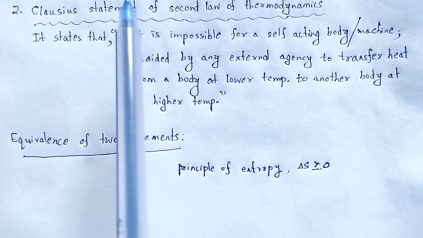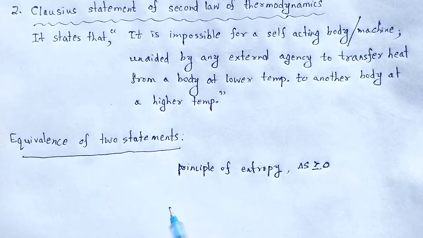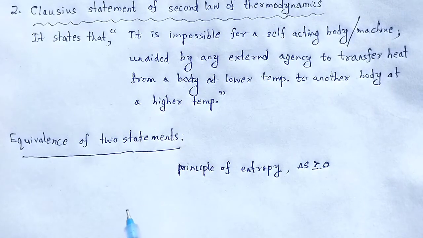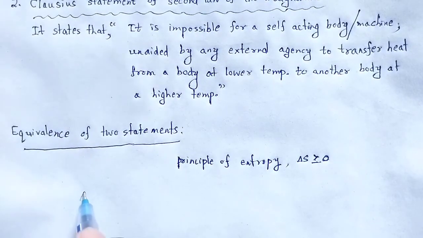So, in the first case, the Kelvin-Planck statement. Consider SA and SB, the entropies of the initial and final states A and B of the system.